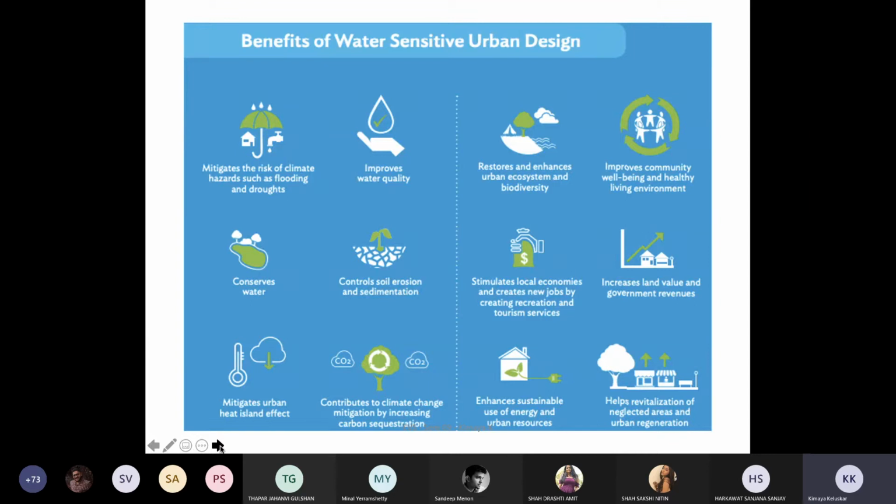This is about the benefits of water sensitive urban design. Again, the mitigation of risks, improving water quality, how you conserve water, how you control soil erosion and sedimentation, the whole idea of mitigating the urban heat island effect that we saw, and carbon dioxide sequestration, which talks about how you build. Bhutan is the best example for it, wherein Bhutan is carbon neutral. That is because whatever carbon dioxide it generates, everything is sequestered by the forest that it has. So it has this beautiful balance, and that's how it's carbon neutral.